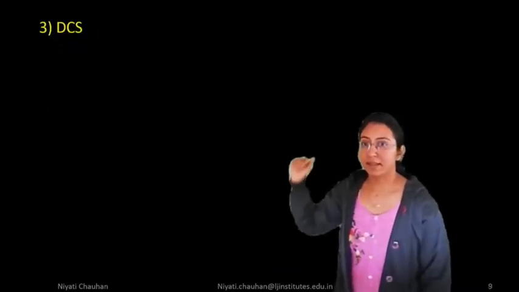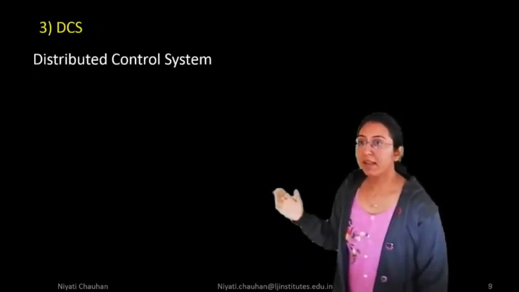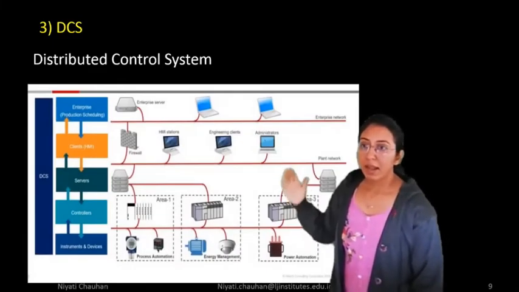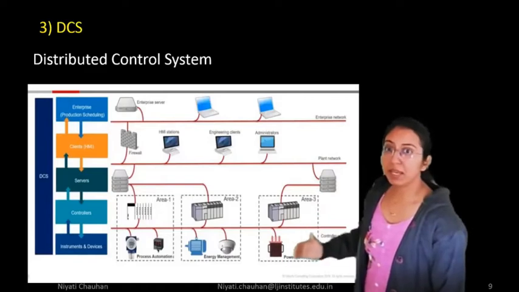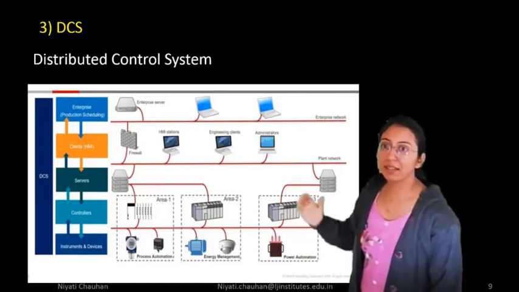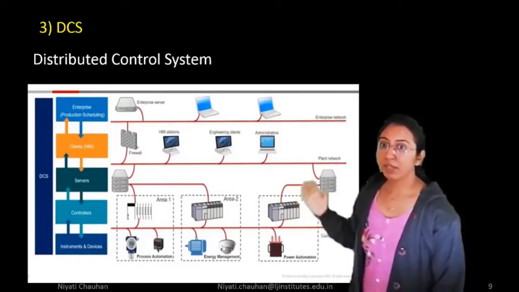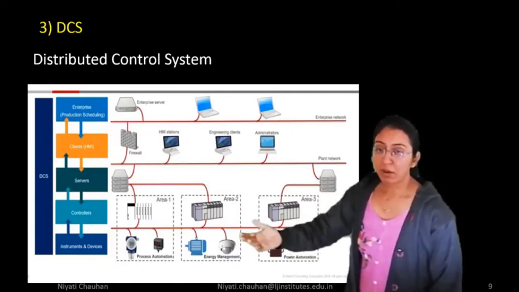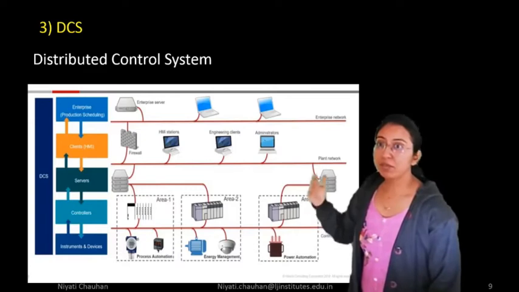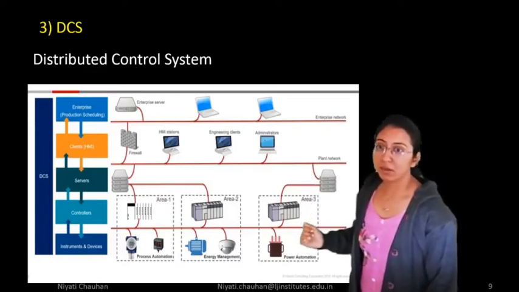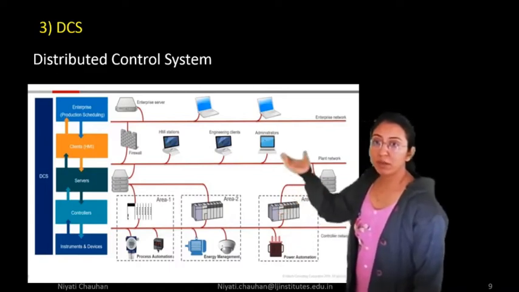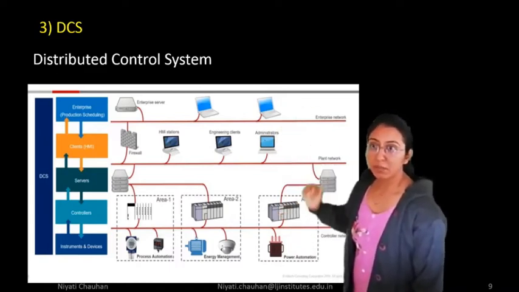Next, DCS. DCS means distributed control system, and we use DCS in large scale industry, where inputs and outputs number more than thousands. At those times we are using DCS. Here you can see the level-wise arrangement shown in this picture.